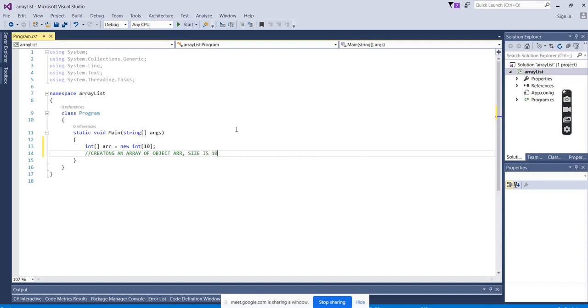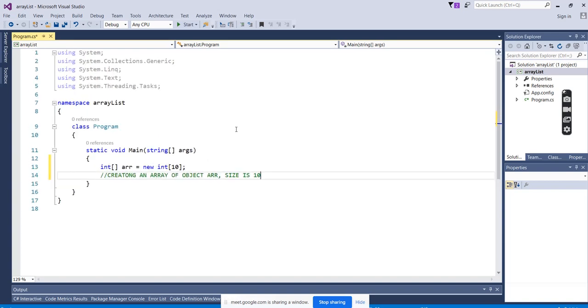This is an integer type of array, meaning you're going to store only integer values in it. And what is the size? Size is 10. What happens if you don't give integer values here? It will throw an error. If you give a double value or a string value, it will throw an error. So the size is fixed here.